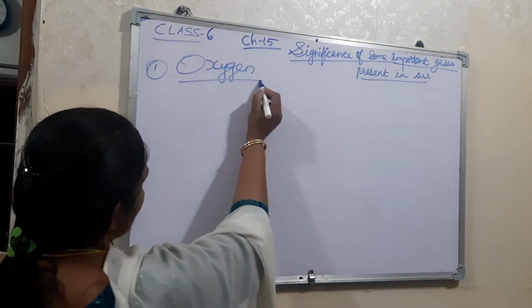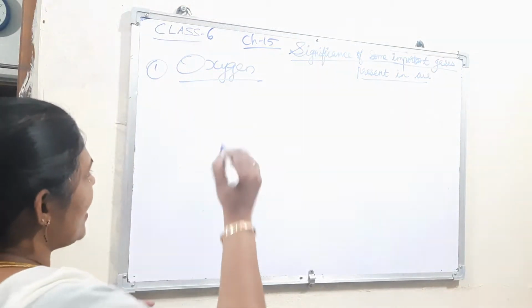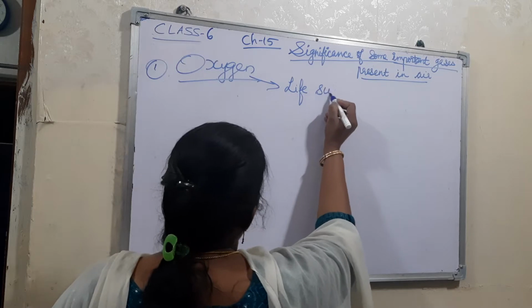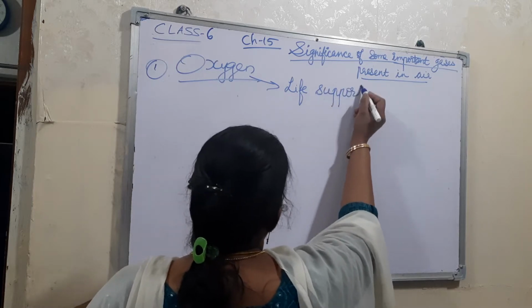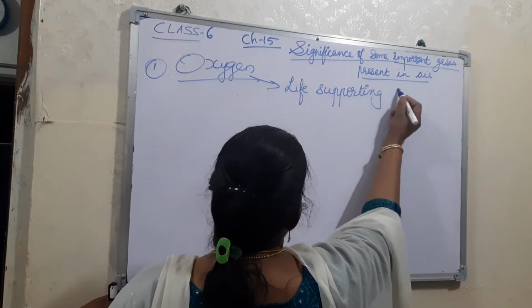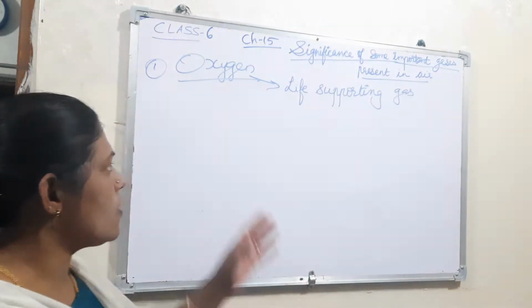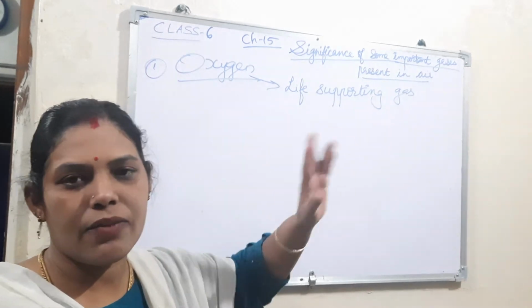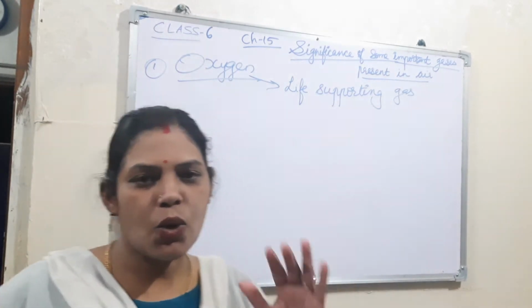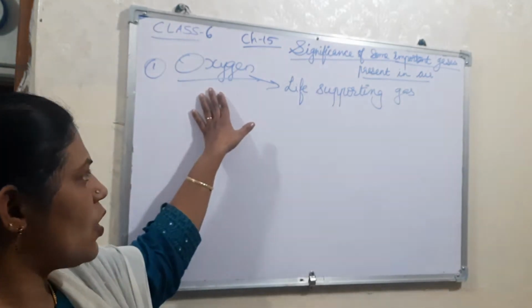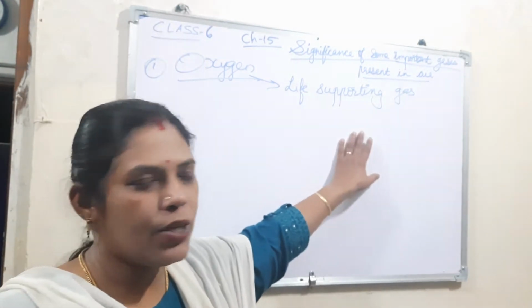Oxygen is known as the life supporting gas, or we can say living air. Okay, living gas, because it helps for breathing, so that the living organisms can survive, right? So it is known as a life supporting gas.